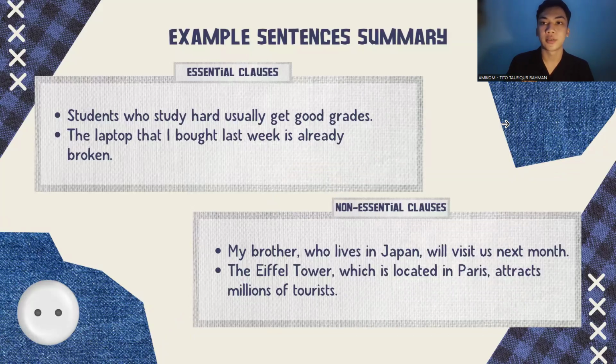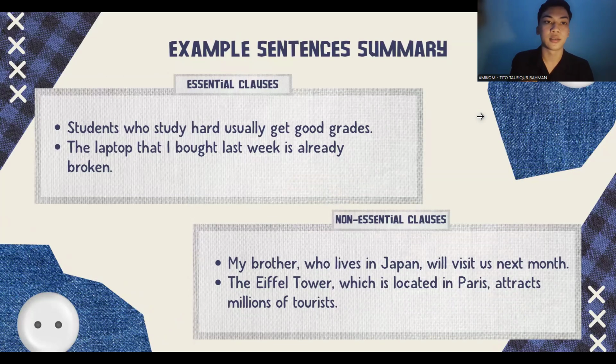Example sentences. Essential: The student who studies hard usually gets good grades. The laptop that broke last week is already fixed. Non-essential: My brother, who lives in Japan, will visit us next month. The Eiffel Tower, which is located in Paris, attracts millions of tourists.